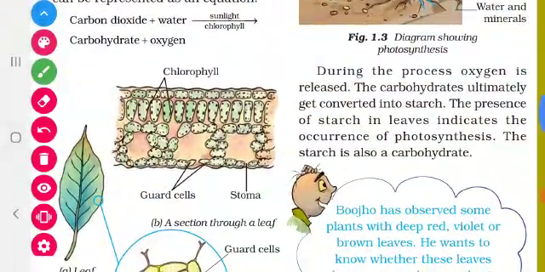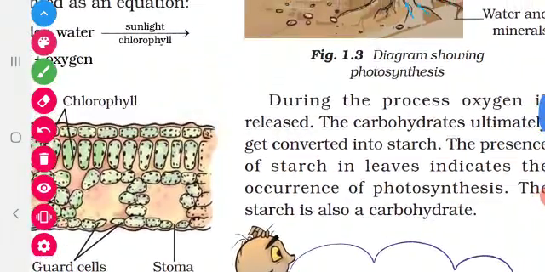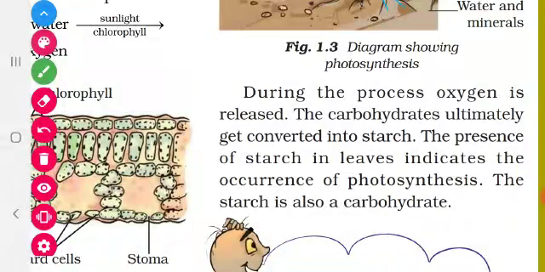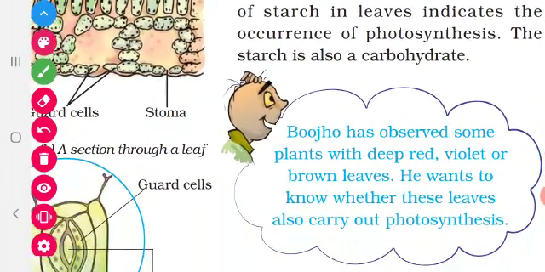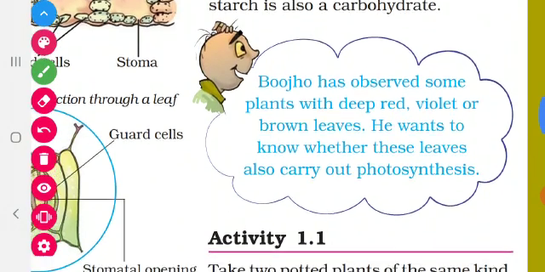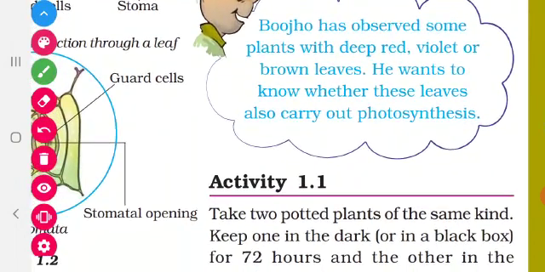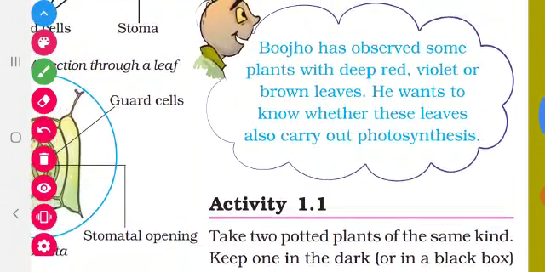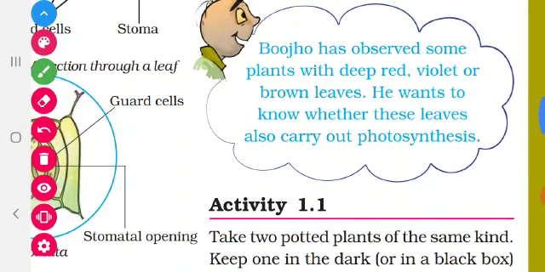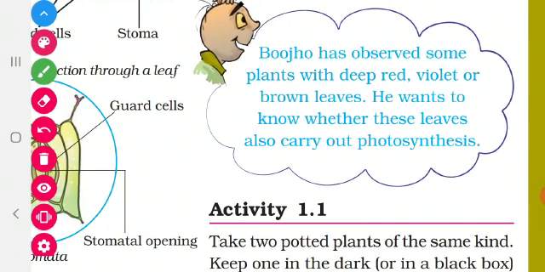So, in photosynthesis we are getting carbohydrate. This carbohydrate is converted into starch. Okay, if starch is present in the leaf, it indicates that the plant has performed photosynthesis. Okay, so Buju is asking one question. Buju has observed some plants with deep red, violet or brown leaves. He wants to know whether these leaves also carry out photosynthesis. I told you that only by the process of photosynthesis can plants prepare food. Then only they can grow and survive.